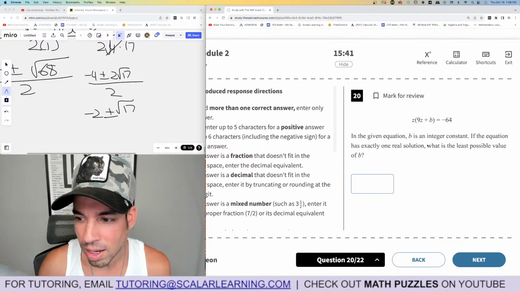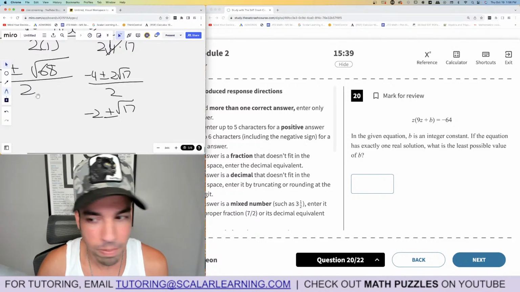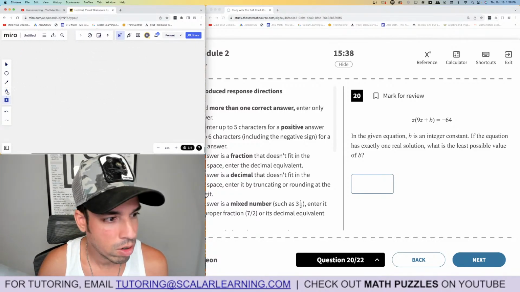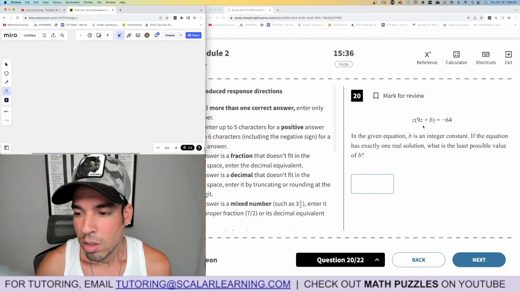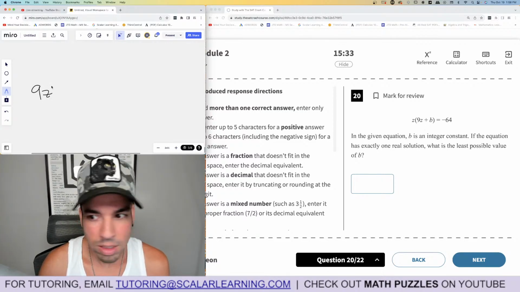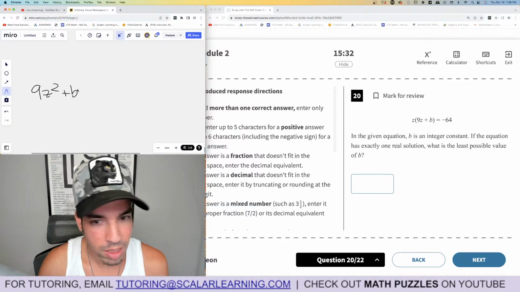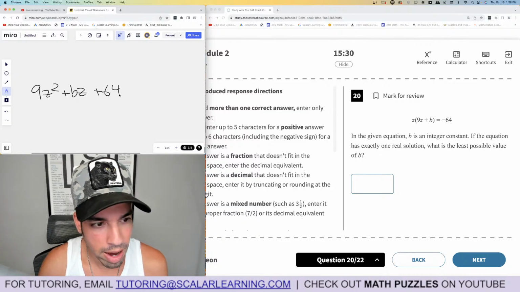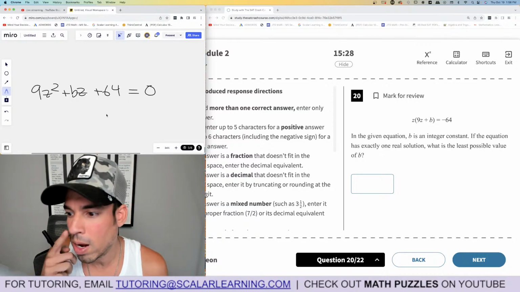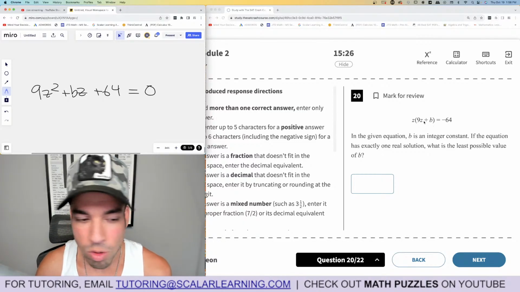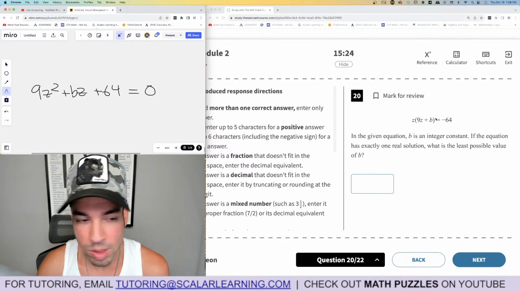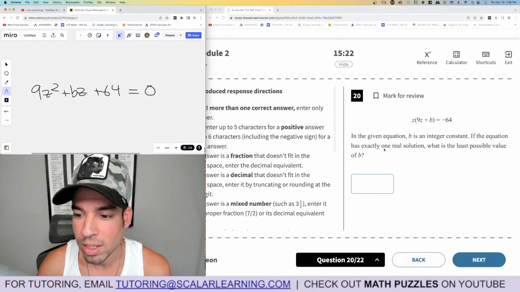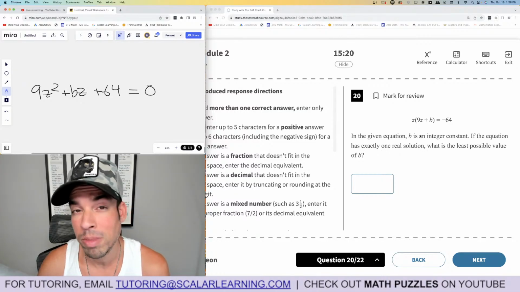If the equation has exactly one real solution, what is the least possible value of B? Okay. So let's distribute. First, we got 9z squared plus bz plus 64. I added 64 to both sides, equals 0. Why did I do that? Because when I see a quadratic, which this is, which we see when we distribute the z, and it says exactly one real solution, I'm thinking discriminant.